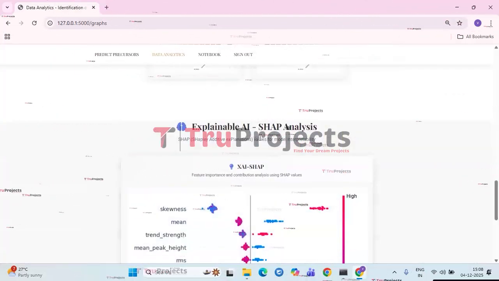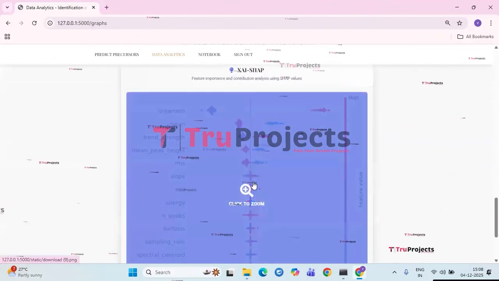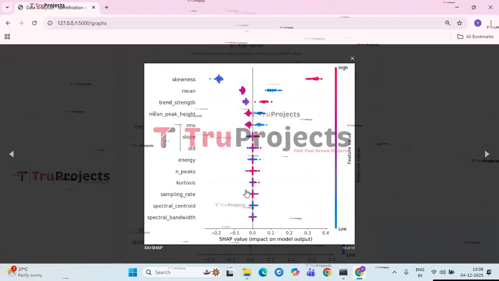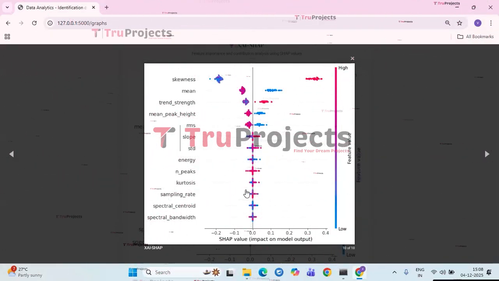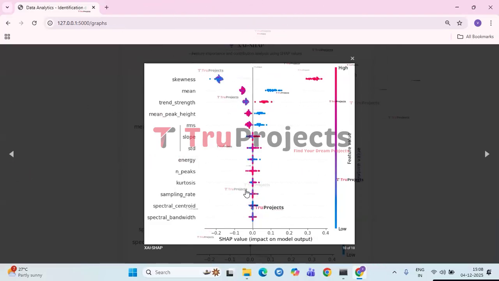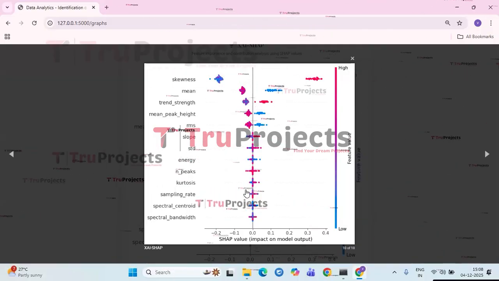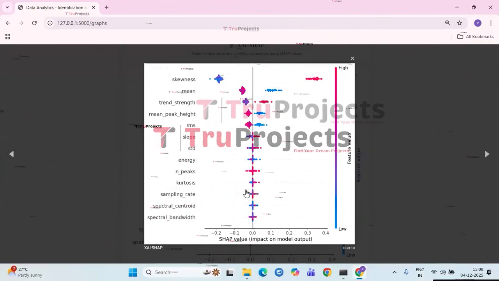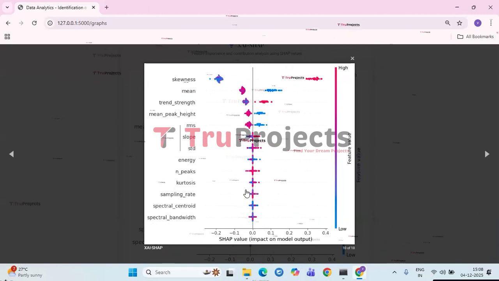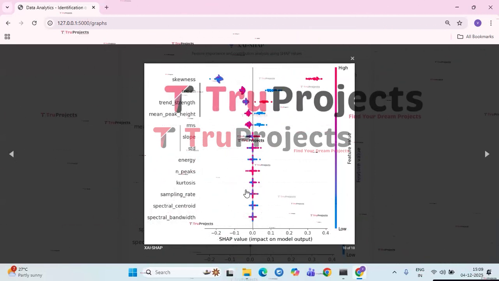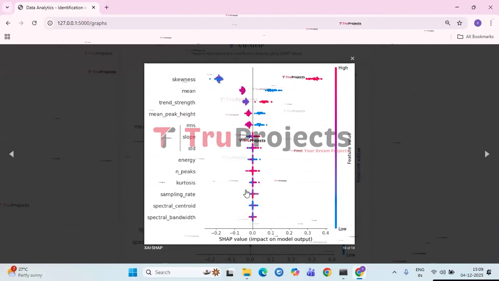And we have the explainable AI SHAP analysis graph. This SHAP summary plot shows how each feature contributes to the model's prediction. Features at the top have the strongest influence, while those at the bottom matter less. Each point represents one sample, with color indicating whether the feature value is high or low. Points to the right increase the model output, while those to the left decrease it.